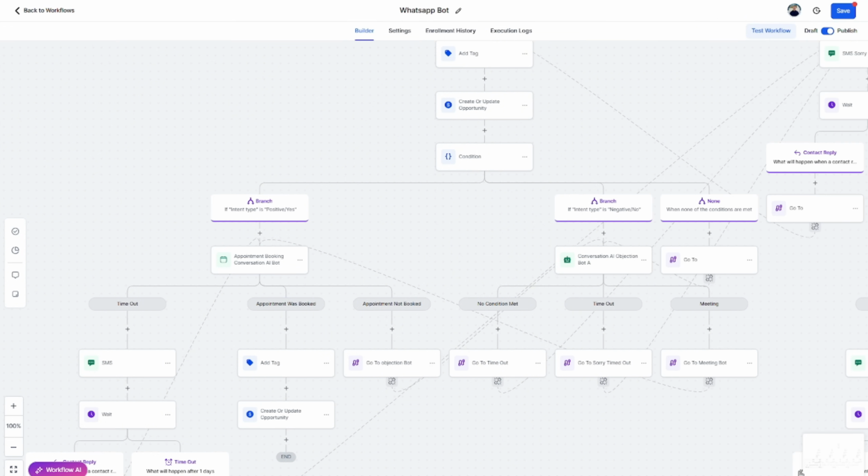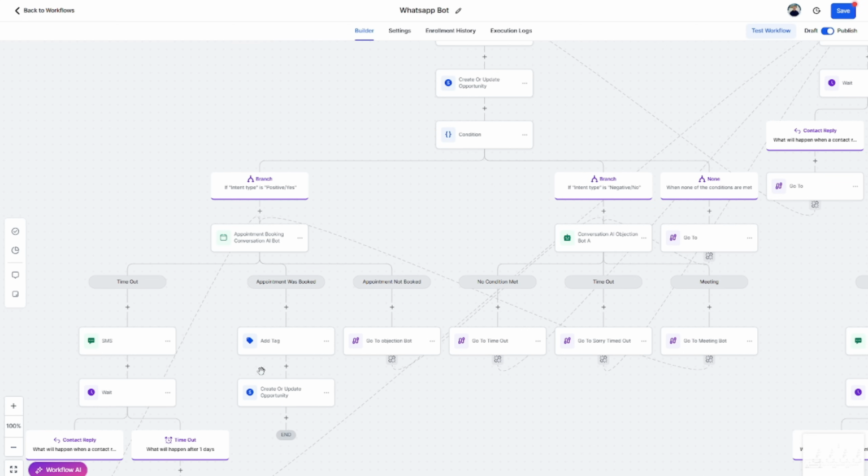They don't even know they are speaking to an AI, because now it gives some time, it can argue or change timing for it. Awesome step again. And then again, do remember all those extra steps. We want to add them into opportunity. If they've booked, add them into a tag.